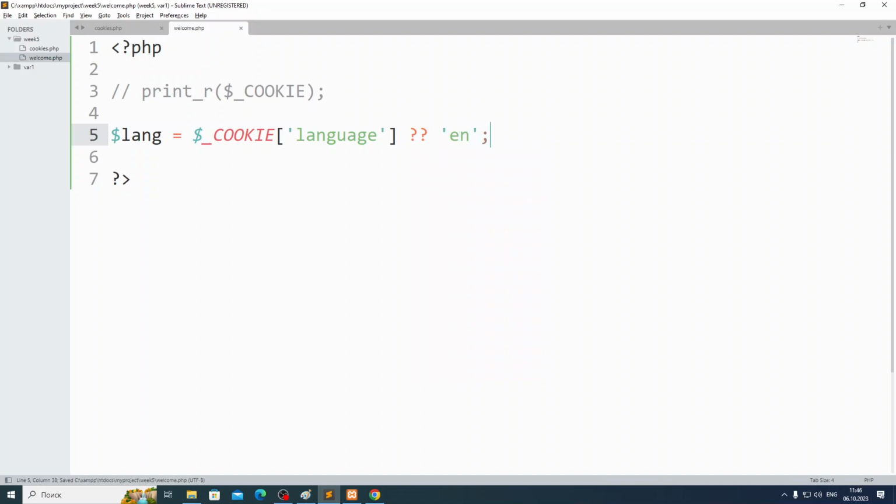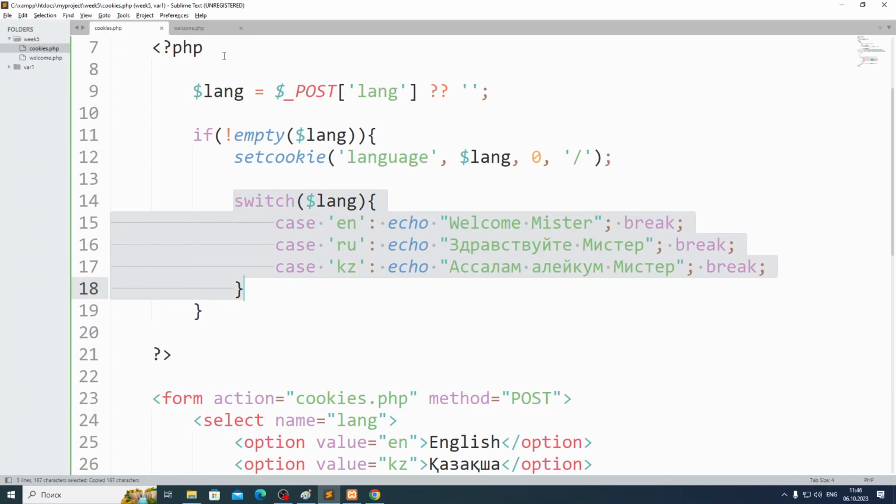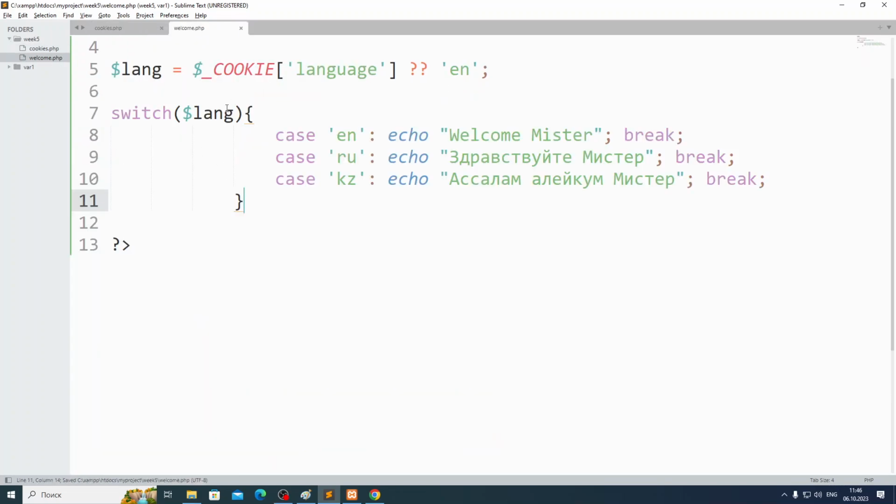Here you can use it, no? Then I will do what? Let me just put this switch here also, guys, okay? Just to show you quickly. Okay, guys, is it clear?